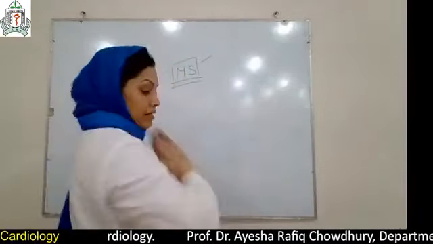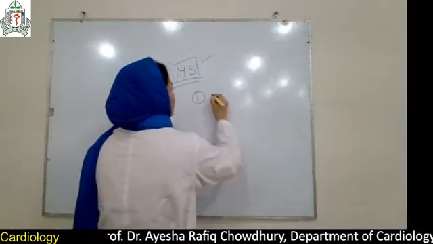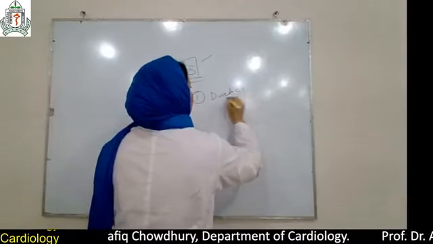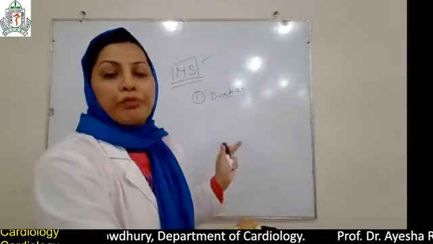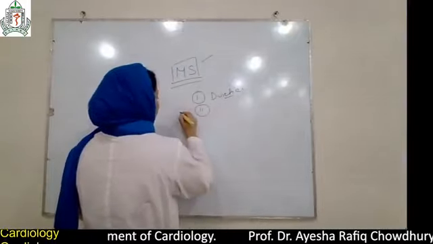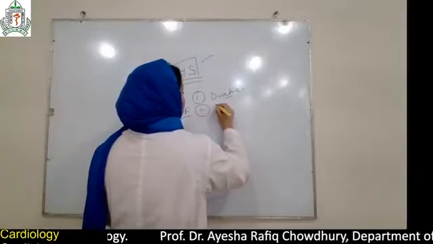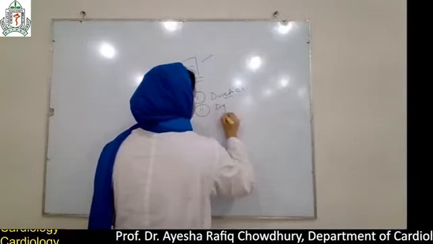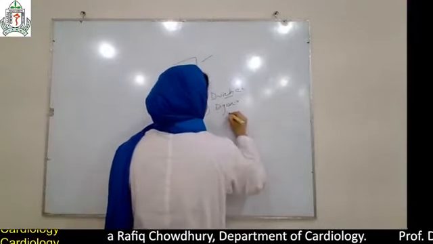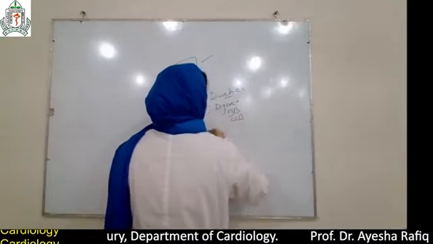So, how will you manage? First of all, diuretics. It will decrease the volume overload and improve the symptoms. Second, if there is atrial fibrillation, we can use digoxin for rate control, and beta blockers, rate limiting calcium channel blockers.